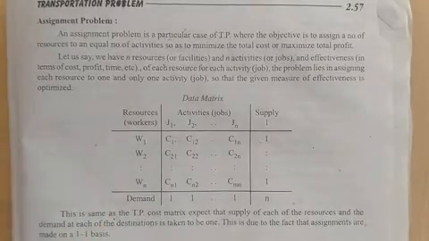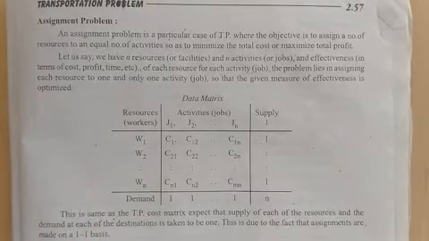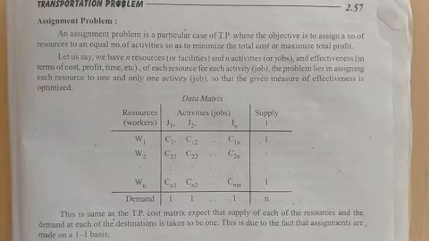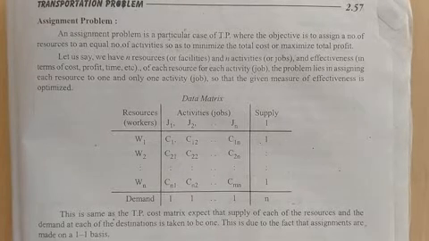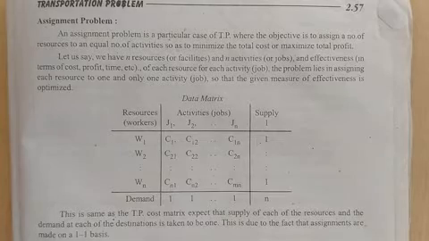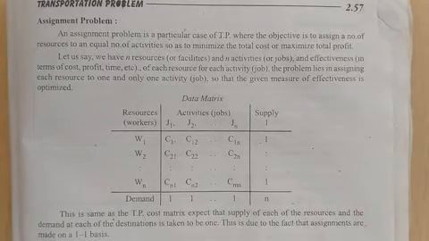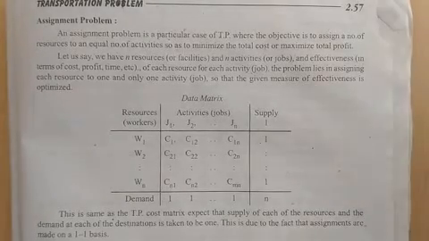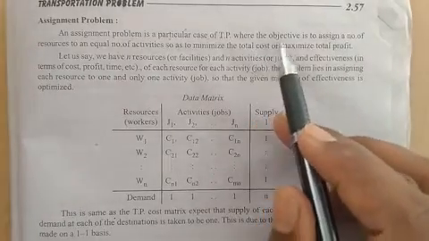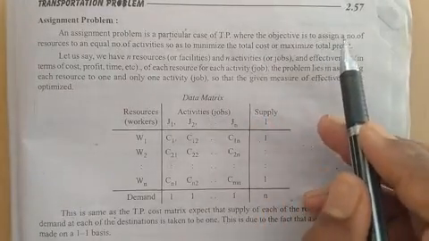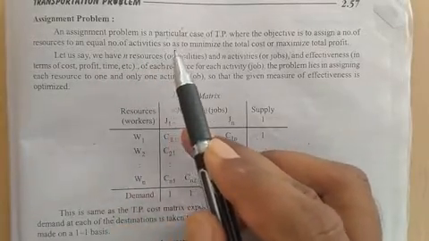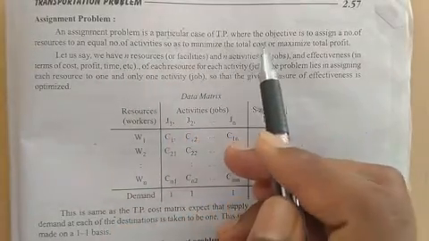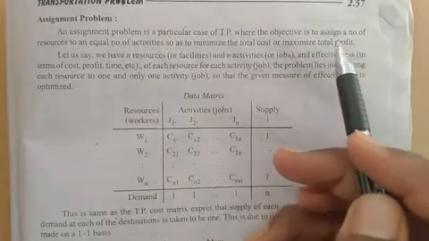Students, now we have to discuss a new topic, that is the assignment problem. An assignment problem is a particular case of the transportation problem, or we can say it is a special case of transportation where the objective is to assign a number of resources to an equal number of activities so as to minimize the total cost or maximize the total profit.